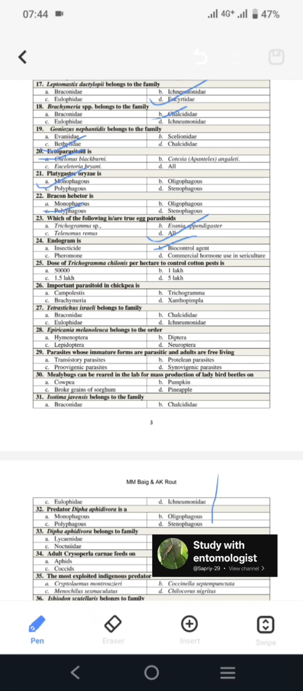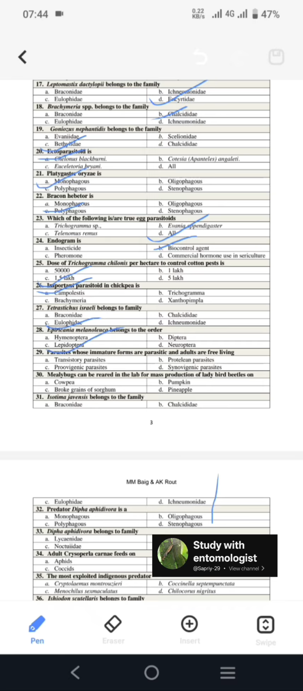Next question is, the dose of Trichogramma chilonis per hectare to control cotton pests is 1.5 lakh. For sugarcane it is 50,000, for leaf folder it is 1 lakh, but for the others it is 1.5 lakh. Then the important parasitoid in chickpea is Campoletis chlorideae for Helicoverpa armigera. Next is, Tetrastichus israeli belongs to the family Eulophidae. Next is, Epiricania melanoleuca belongs to the order Lepidoptera.